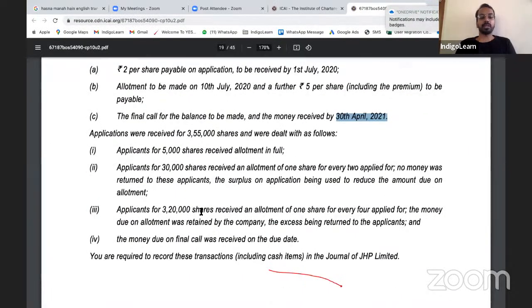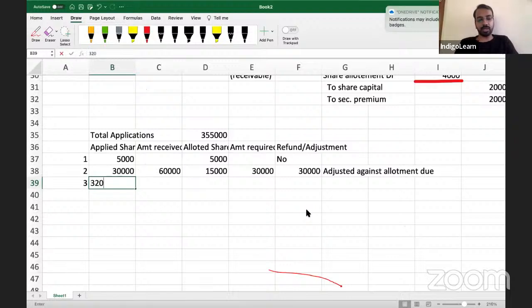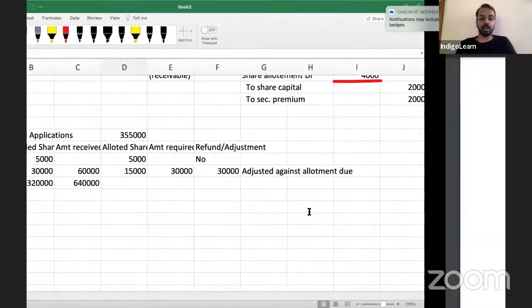Applicants of 3,20,000 shares received an allotment of 1 share for every 4 applied. The money due on allotment was retained by the company and excess being returned to the applicants. Now what does that mean? 3,20,000 shares, whatever was applied. How much amount did we receive? 6,40,000. How many shares were allotted?